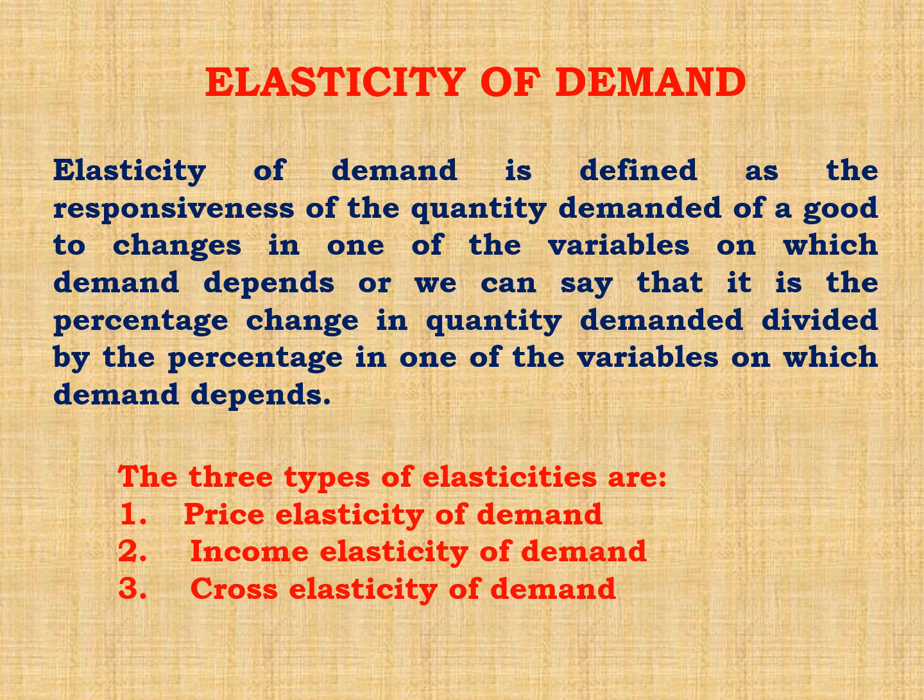One of the variables means we have a number of variables that determine the demand of the commodity. So what are the variables? Price of the commodity, income of the consumer, prices of substitute goods, prices of complementary goods, taste and preference of the consumer. So important variables are these three: price, income and cross. Okay, so elasticity of demand means how much change in quantity demanded in response to change in price.